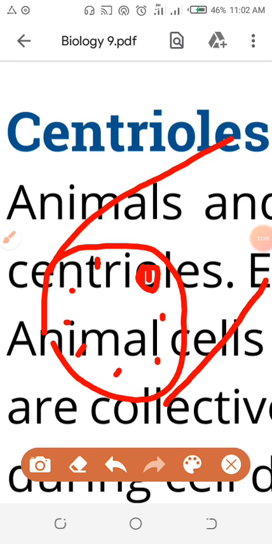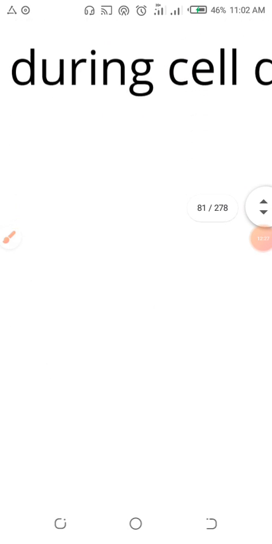So which technical word will you write in the paper? 9 triplet microtubules. You are telling me something? You are saying that the total number of tubes is 27. You are right, technically and mathematically, because 9 multiplied by 3 equals 27. Because 9 triplet means that. I will also show this figure to you, so that you will be able to understand better.